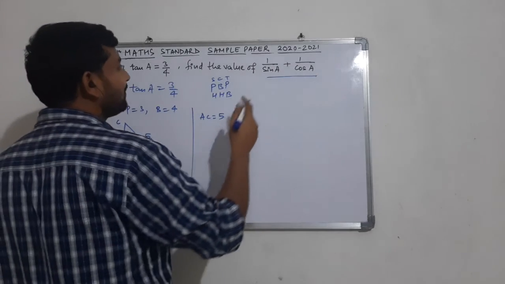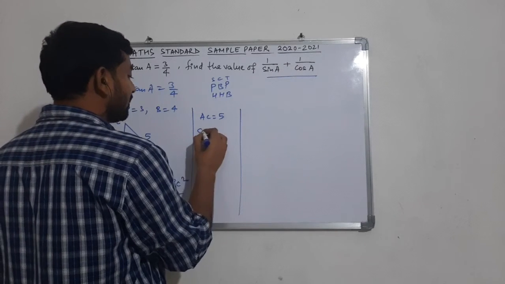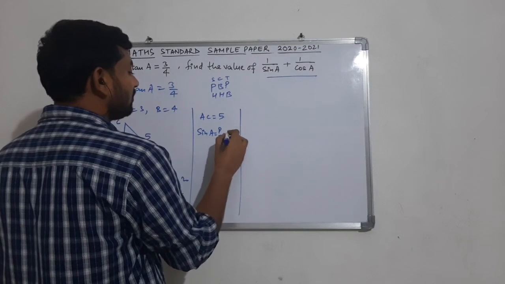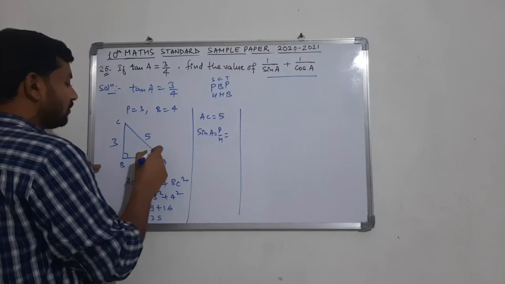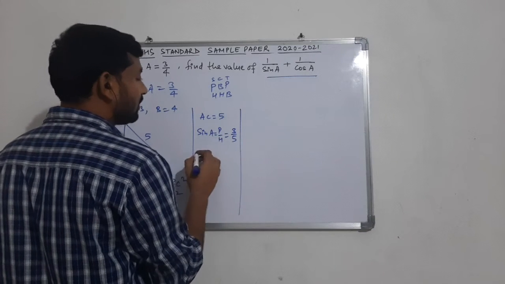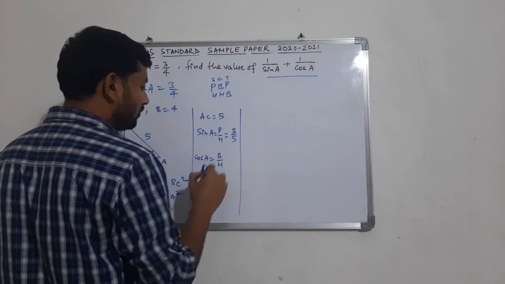So we can easily calculate the value of sine A and cos A here. So the sine A is nothing but perpendicular upon hypotenuse. So here the perpendicular for this angle A is 3 and the hypotenuse is 5. And similarly the value of cos A is base upon hypotenuse.